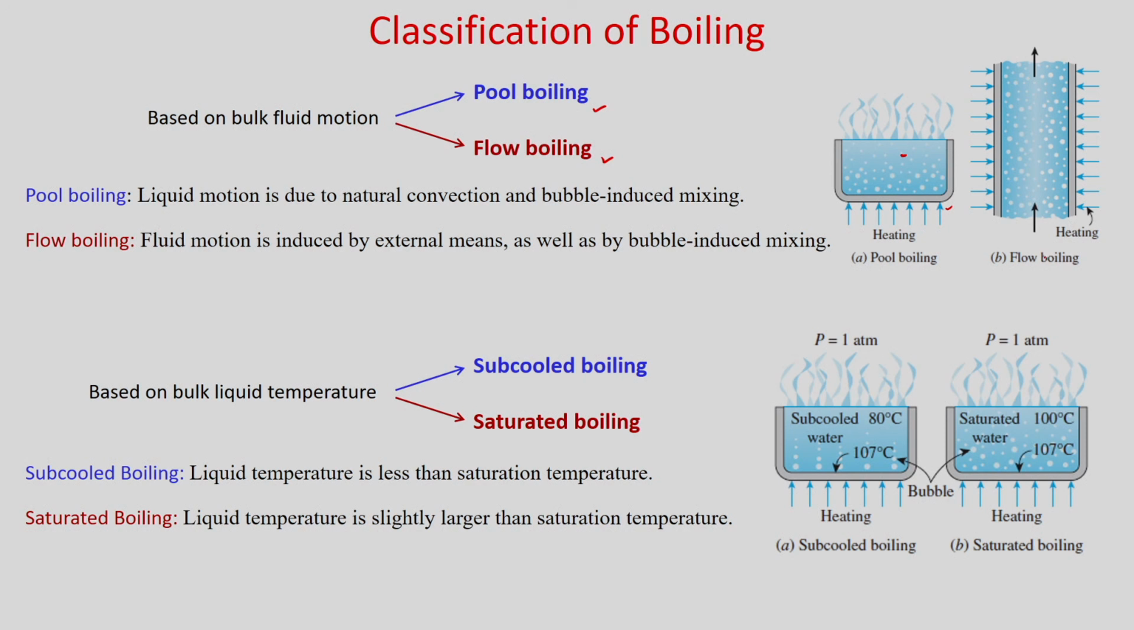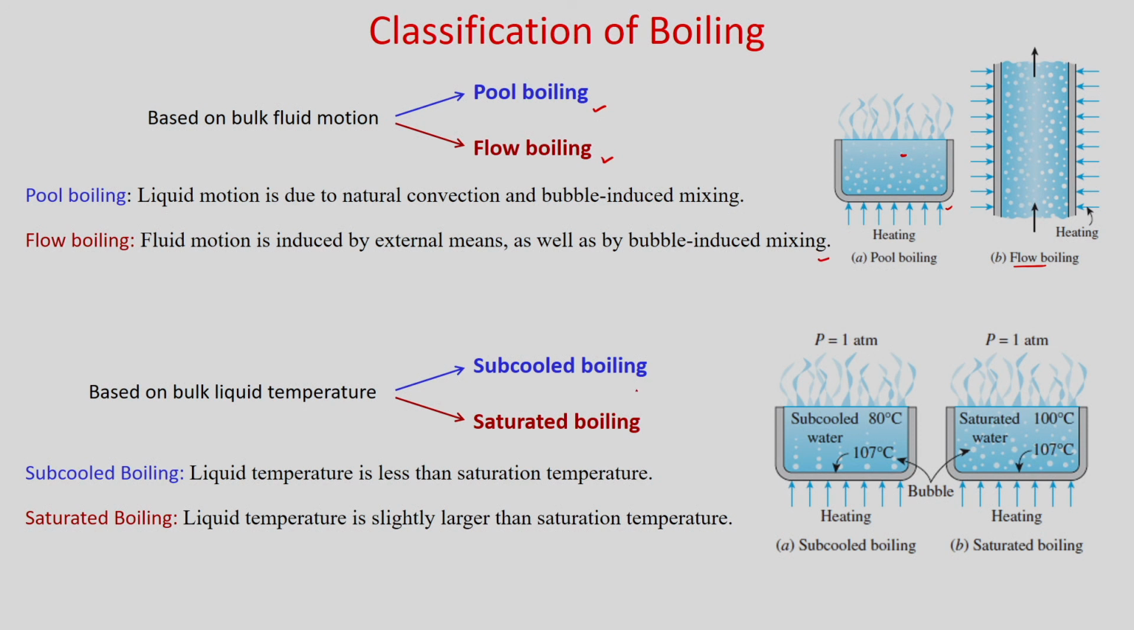But when you consider flow boiling, there will be an external bulk motion when the liquid passes over the heated surface. So, there will be heat transfer from the hot surface to the liquid, and there will be formation of vapor bubbles, and this is known as flow boiling. So, in pool boiling, liquid motion is due to natural convection and bubble induced mixing, and in flow boiling, fluid motion is induced by external means as well as by bubble induced mixing.